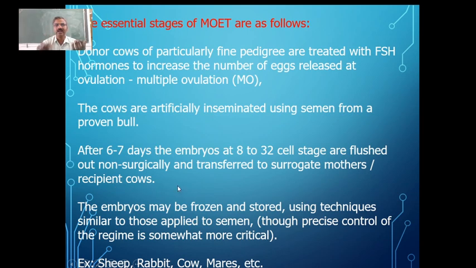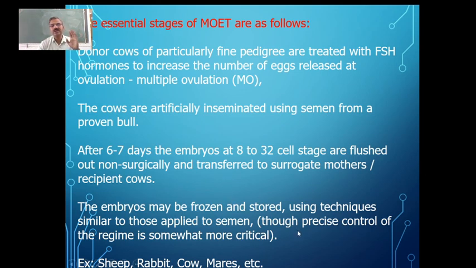So they are implanted in the surrogate mothers, and then they are going to grow. Suppose you are getting 10 embryos, 10 surrogate mothers are going to be selected. One embryo is introduced into one surrogate mother, and each one will develop in the surrogate mother.